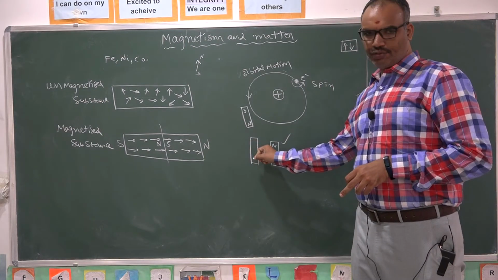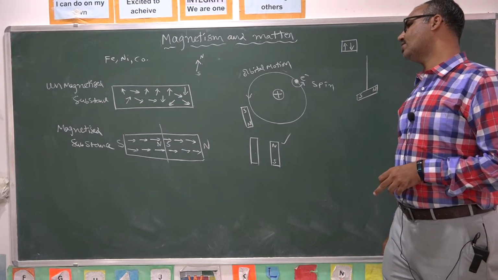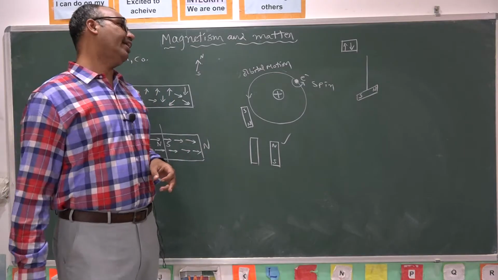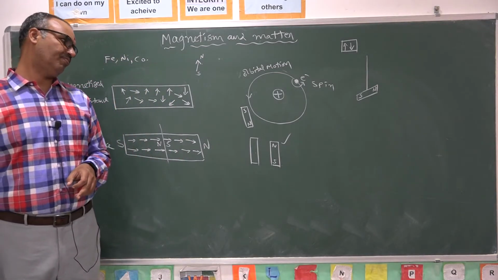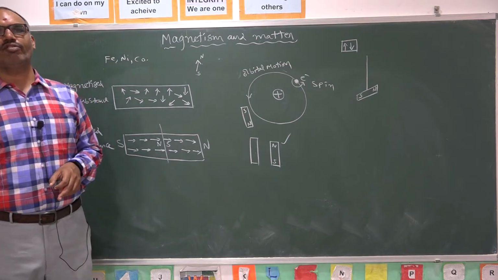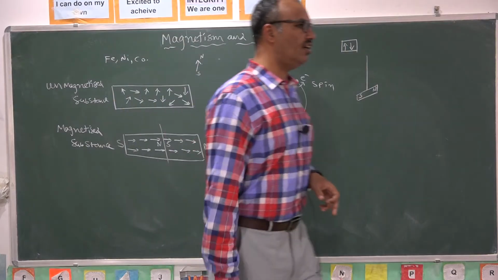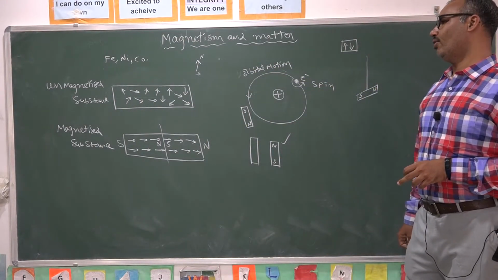If in any direction it is getting attracted by the external magnet, such a piece is considered an unmagnetized iron piece. Hence repulsion is the surest test for identification of magnetism in a body.